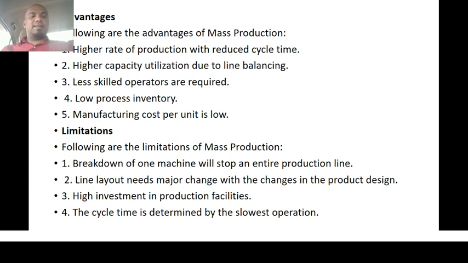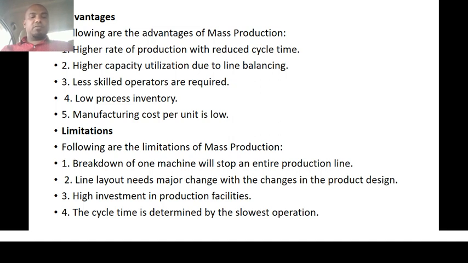So second one is the line layout needs more changes with changes in the production design. When we design the production line layout, we need to have major changes with changes in the production design. If the product design changes, again we need to change the production line. We need to change the machineries according to the requirement of the product. We need to change the operators. We need to change the equipment. All those things have to be modified very frequently whenever the design changes.